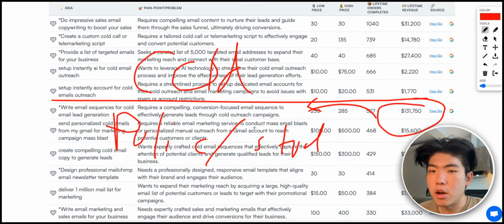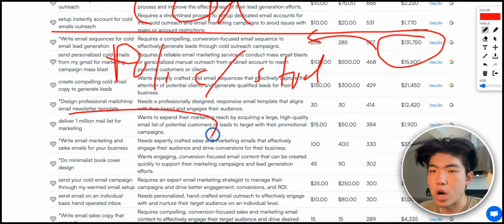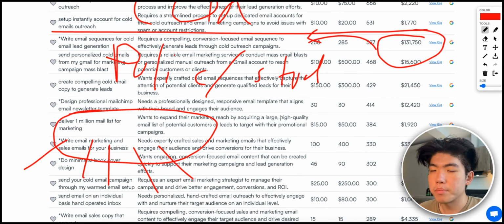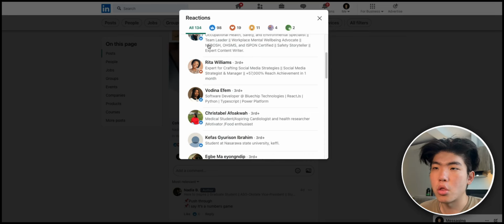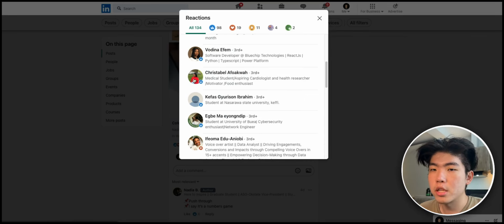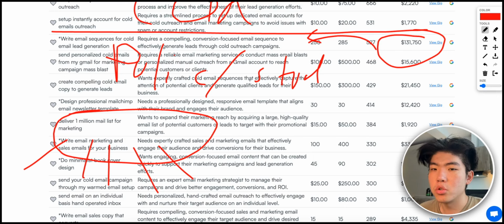So instead of just creating this really broad product that tries to solve the problem for everyone, what you want to do is find specific sub niches through LinkedIn. Let's say we're creating this product that only helps medical students get into their med school of their dreams.